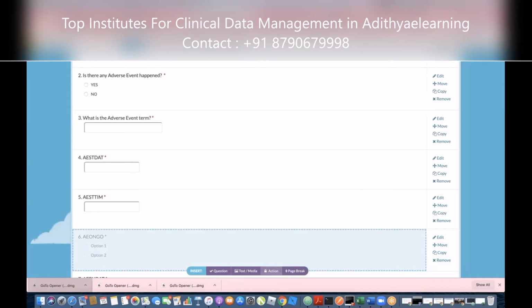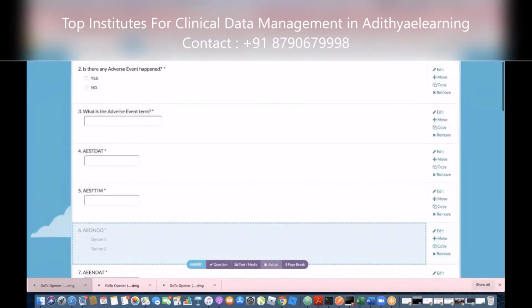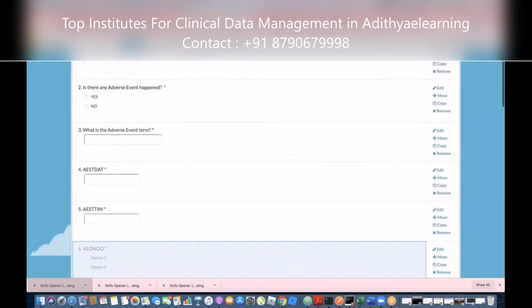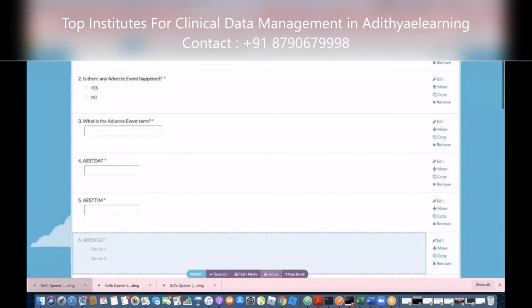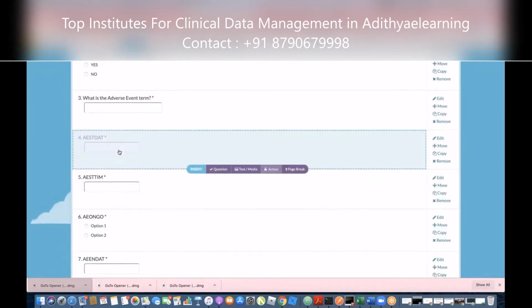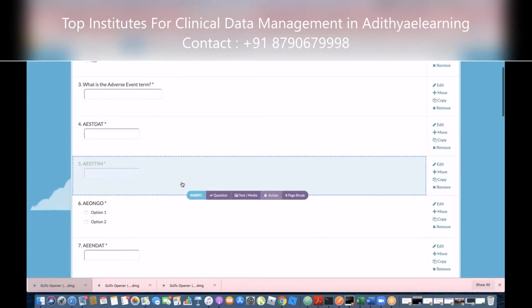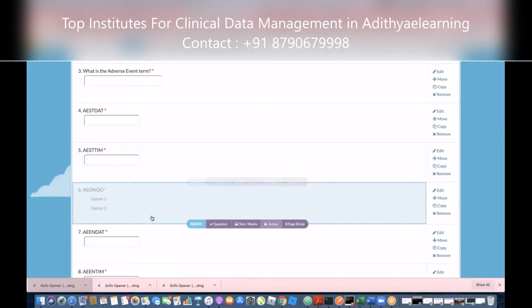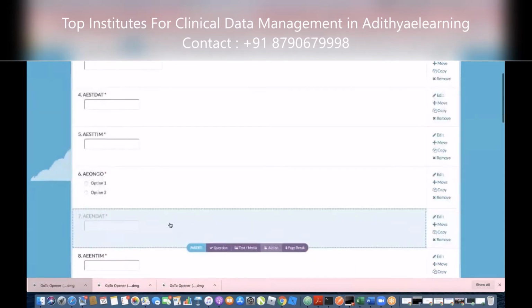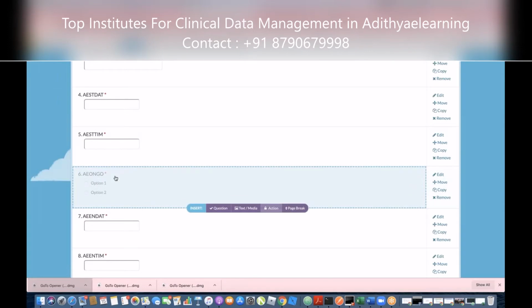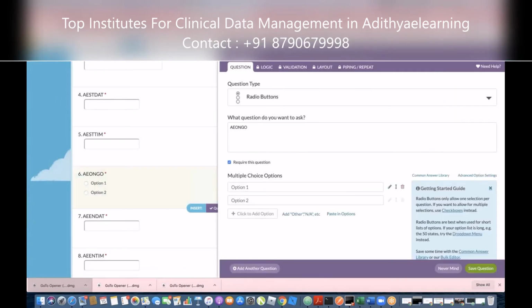Ongoing also should always be yes and no. You collected start date. Usually start time is very optional. If your sponsor says that you need to collect it, you collect it. End time was also the same. Time usually you don't collect, but for ongoing, click on it again. Option 1 and 2 should be yes and no.